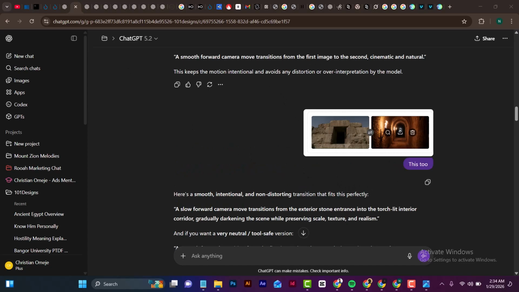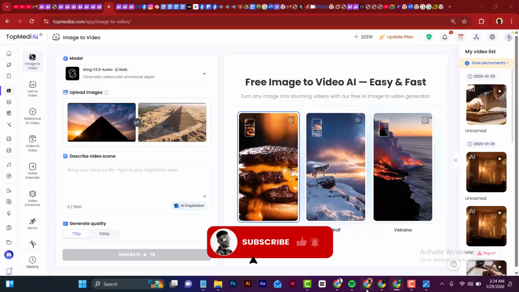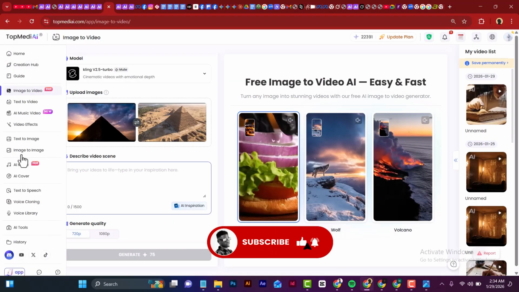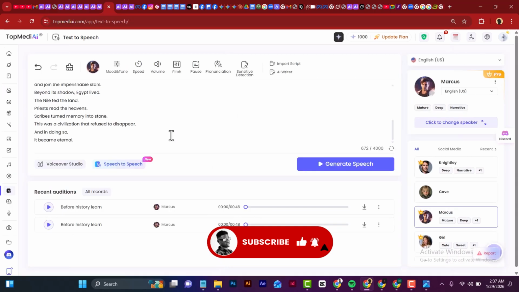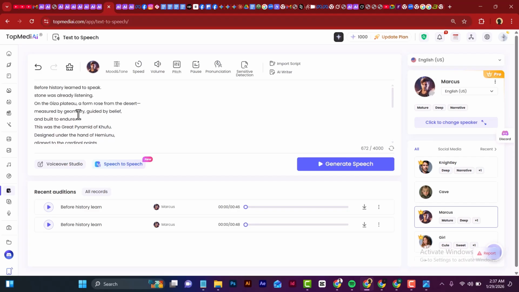Once you're done doing this and you have all your videos ready, the next thing we need to do is to go and generate our voice. So we'll go back to TopMedia AI, and then we click on text to speech. Right here in the text to speech option in TopMedia AI, as you can see, I already created my own voice right here. Let me play this.